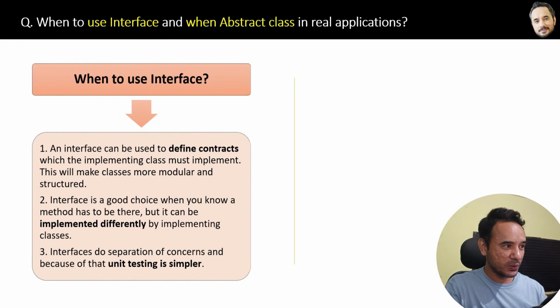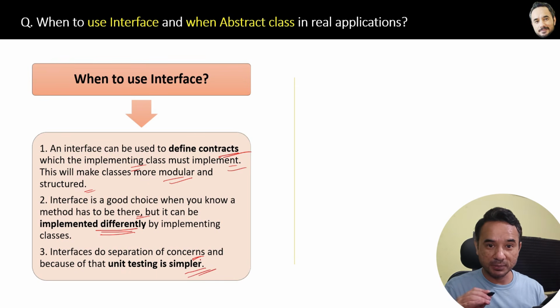An interface can be used to define contracts, which the implementing class must implement. It will make classes more modular and structured in your project. Interface is a good choice when you know you have methods to be there, but they can be implemented differently by different classes. Third reason to use an interface is separation of concerns, and because of that unit testing is very much simpler. Mocking objects, all these things are very easy if you have interfaces.